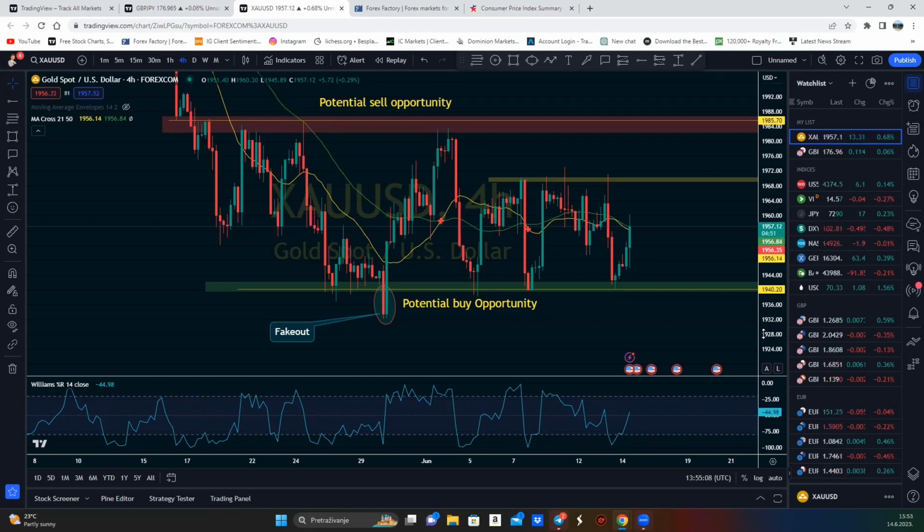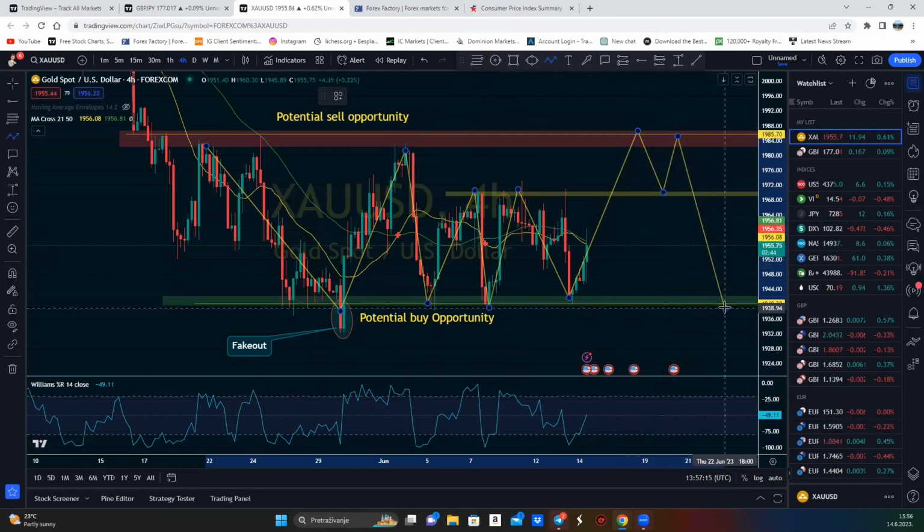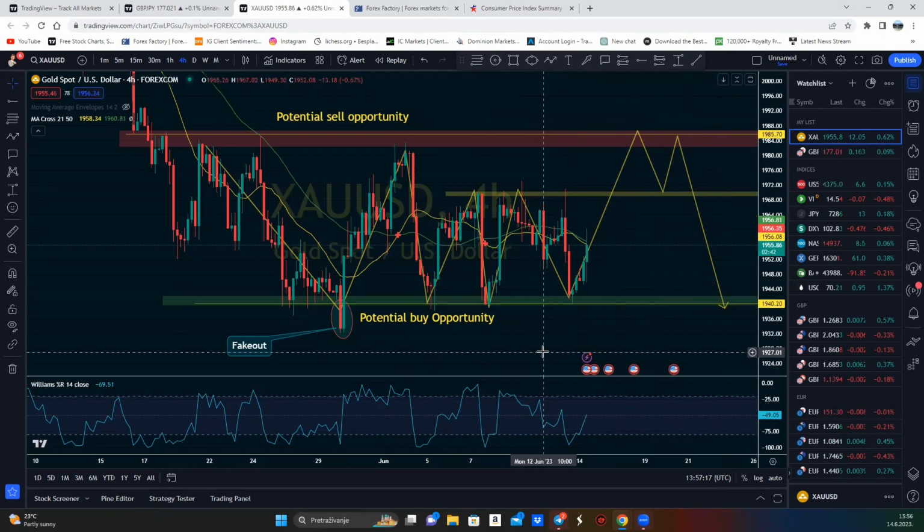Okay, so let's say you enter now in the German 40 short, and when you get a margin call, then tell us and we can short. Right. But I have my stop loss, so I don't think I'll get the margin call. That's the only reason I would expect testing of the 2000 area.